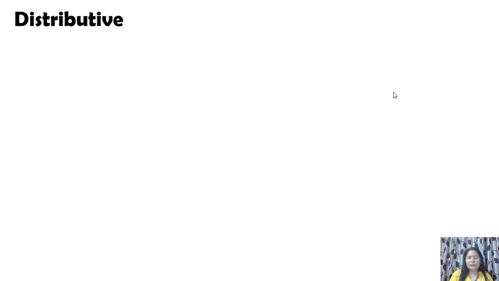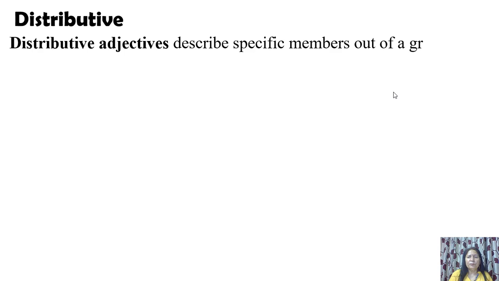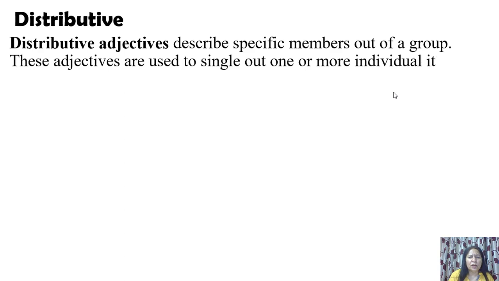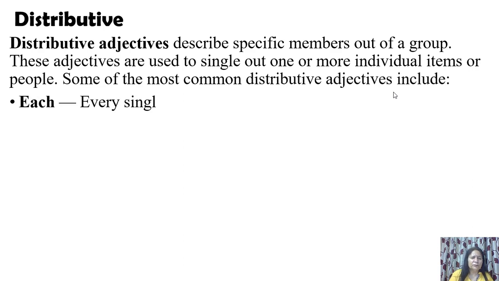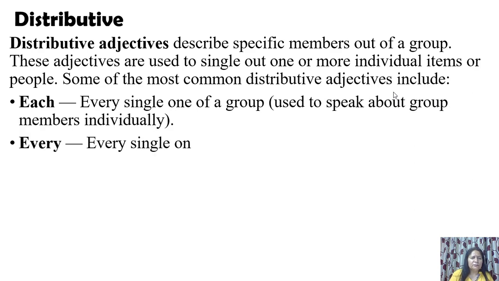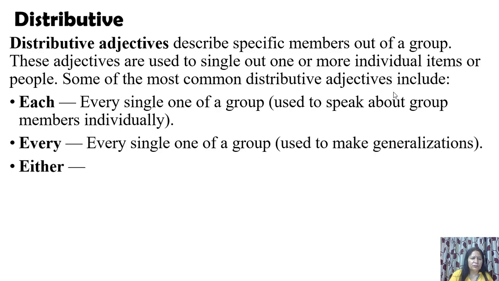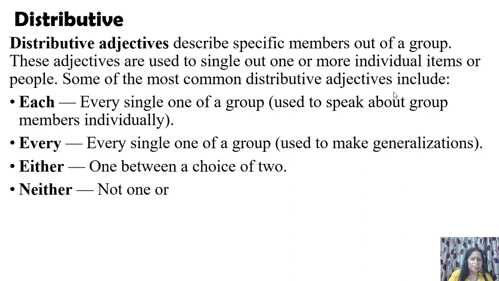Now comes distributive adjective. Distributive adjectives describe specific members out of a group. These adjectives are used to single out one or more individual items or people. Some of the most common distributive adjectives include each, that is every single one of a group; every, that is every single one of a group, for generalization; either, one between a choice of two; neither, not one or the other, between a choice of two.